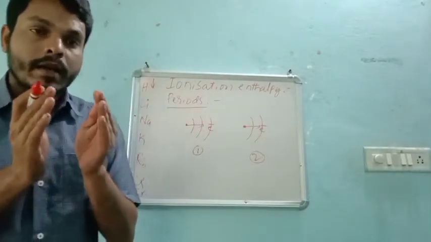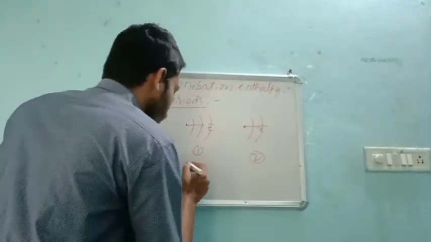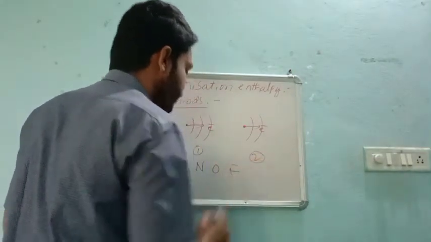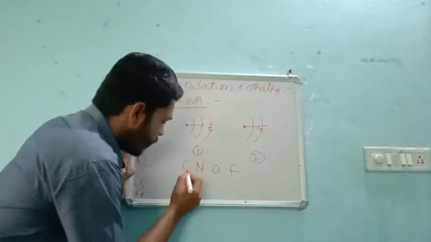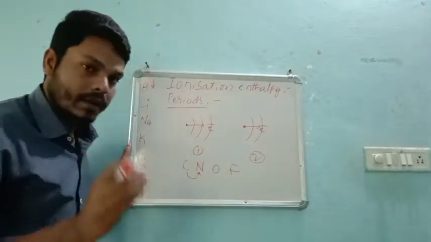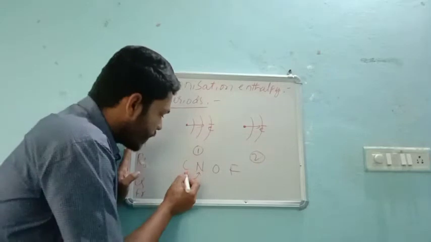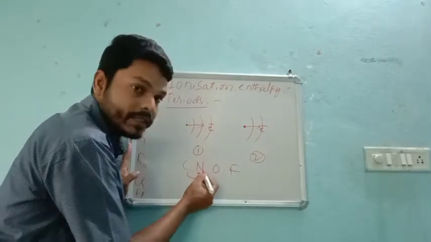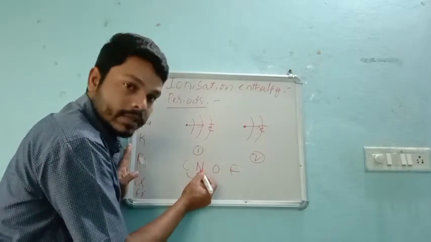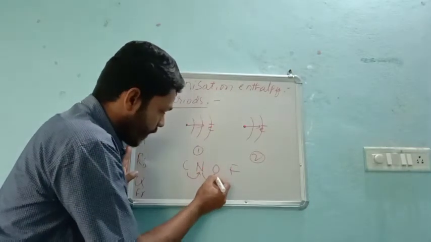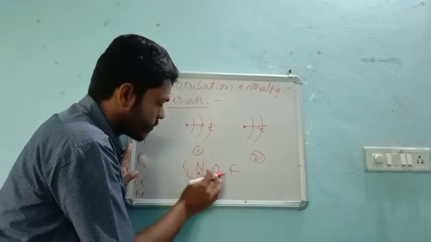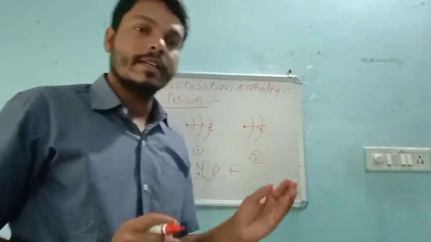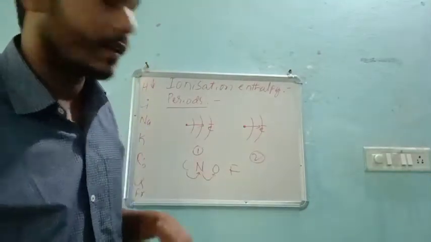Thus from carbon to nitrogen, nitrogen to oxygen, oxygen to fluorine. If I compare the atomic radius of these two elements, carbon has a little larger size compared to nitrogen. Likewise, if I compare nitrogen with oxygen, oxygen has the smaller size. Why? Because the number of electrons is increasing.